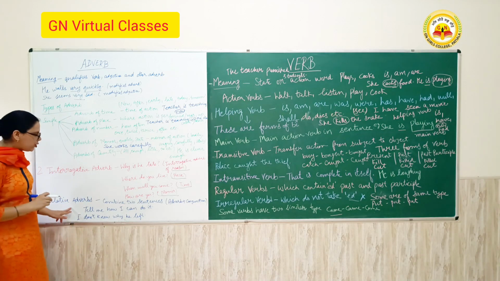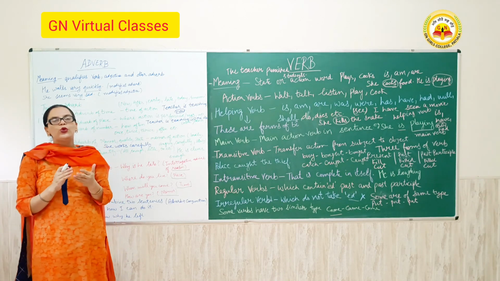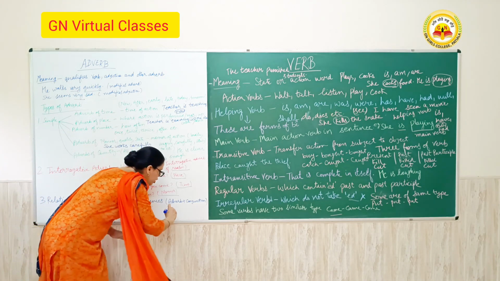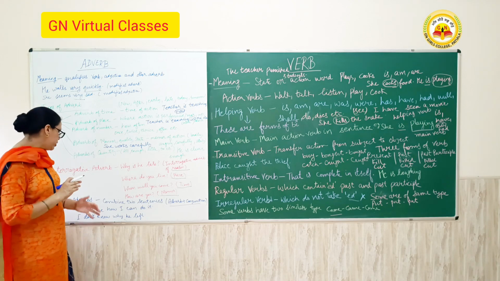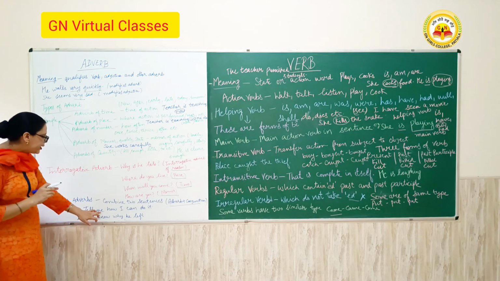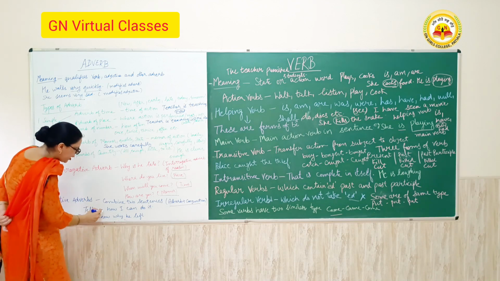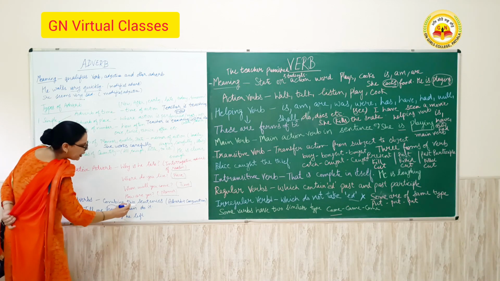Next are the relative adverbs. Relative adverbs are those adverbs which combine 2 sentences. This is the combination of adverb and conjunction. Conjunctions are the words which combine the 2 sentences. For example, tell me how I can do it. Here tell me is the 1 sentence. It is combined with how I can do it.